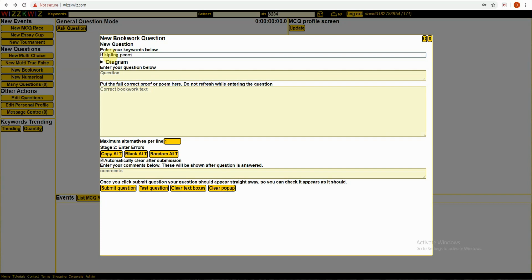I'm going to do the Kipling poem "If". If I'm doing this at GCSE, we could put in Key Stage 4 English so that other people can find this. And I'm also going to put in, as usual, a tag so I can find this question myself, just to check it's working okay. So the question is going to be: complete the first verse of "If" by Rudyard Kipling. Now we put the whole complete bookwork text in here.